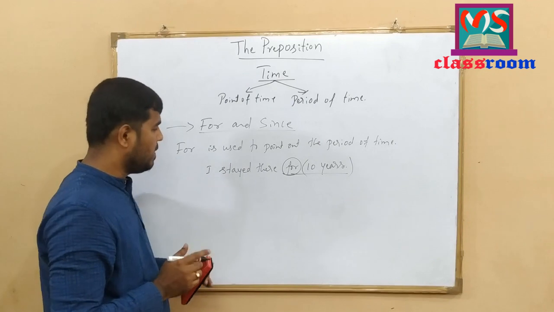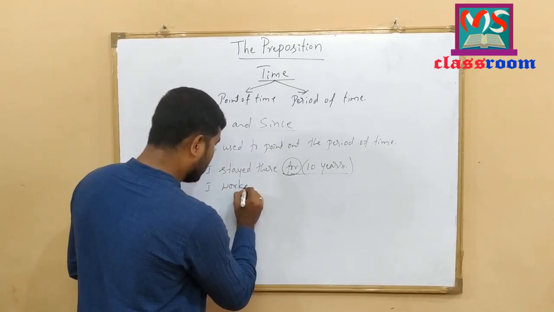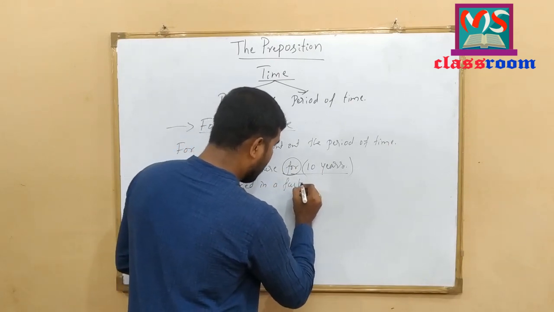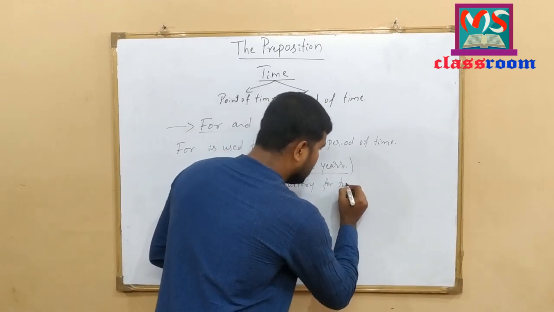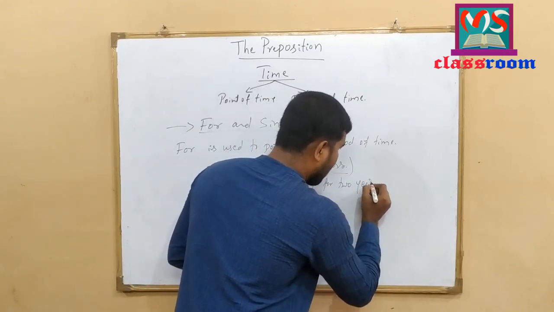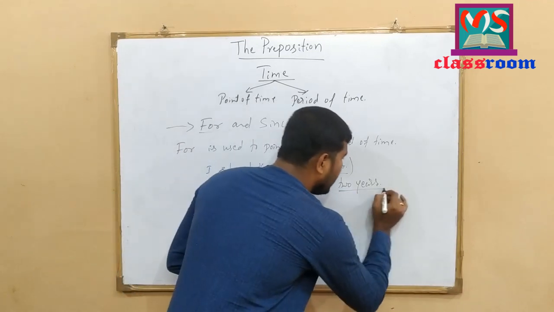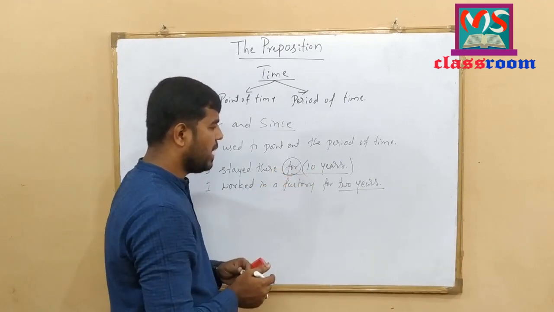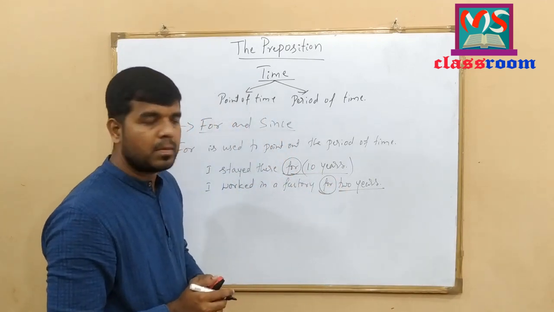Let me write one more example. I worked in a factory for 2 years. Look at here. 2 years is a period of time. So before this period of time, I have used the preposition for here.